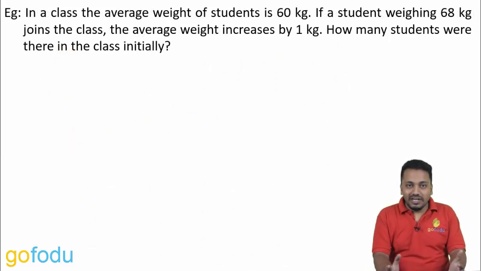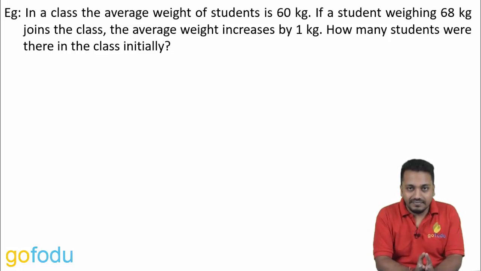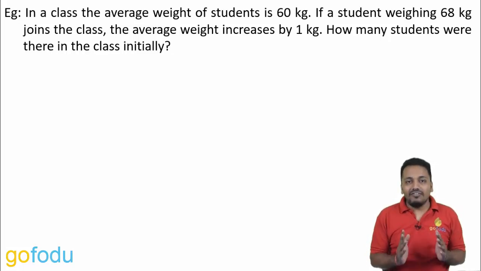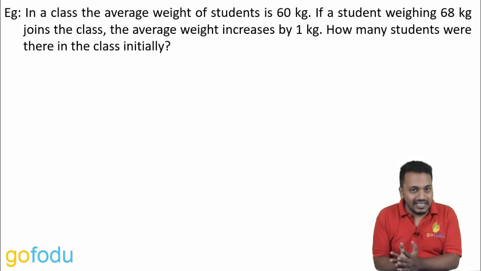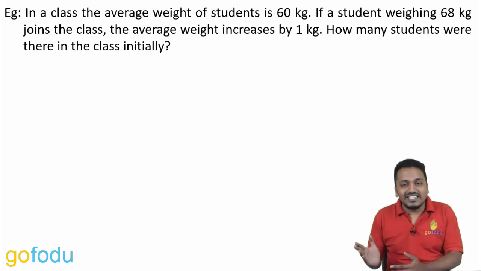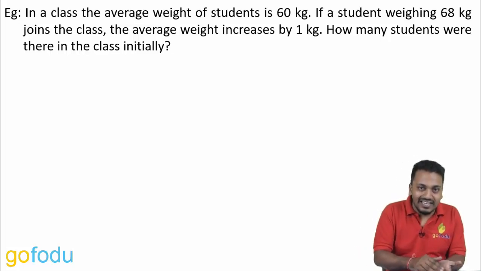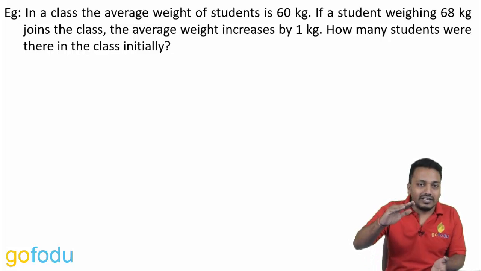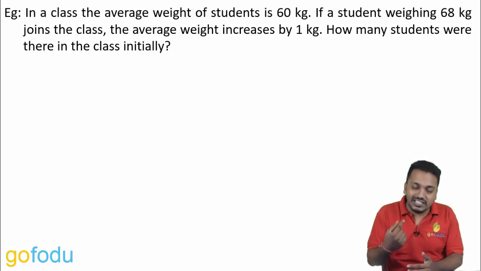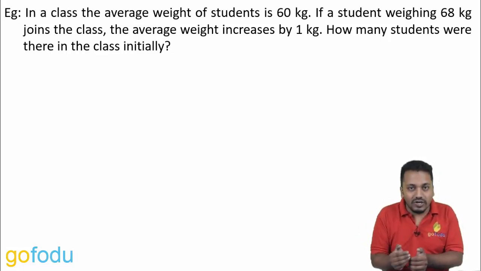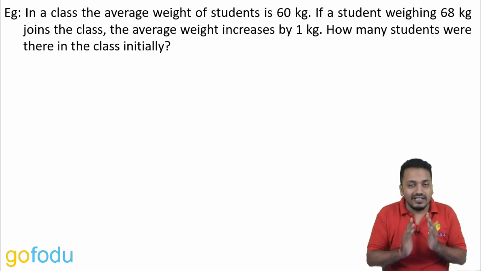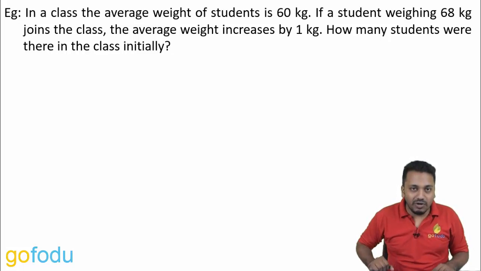Now, a similar question, different language. In a class, the average weight of students is 60 kg. A student weighing 68 kg joins the class. Average weight increases by 1 kg. So the new average now is 61 kg. Earlier it was 60, now it is 61 after the new guy joins in. How many students were there? So we don't know the number of students.